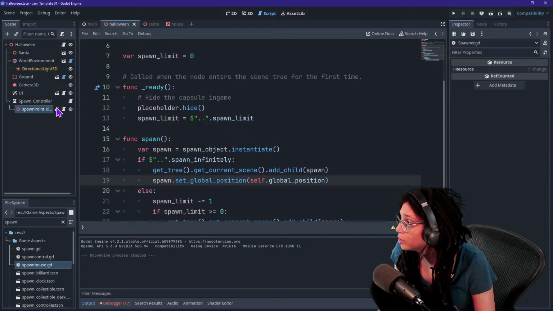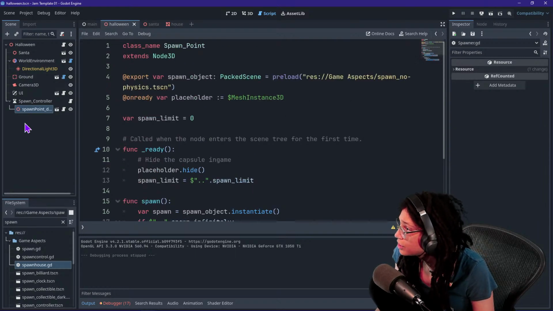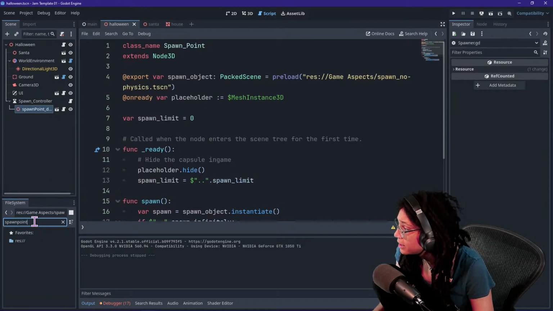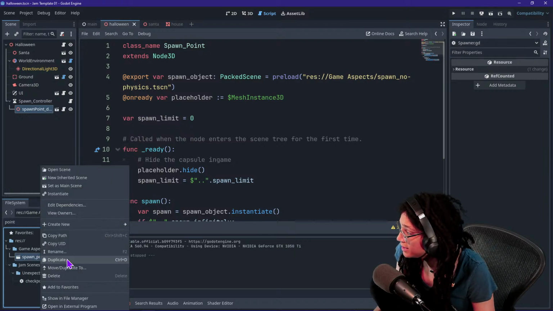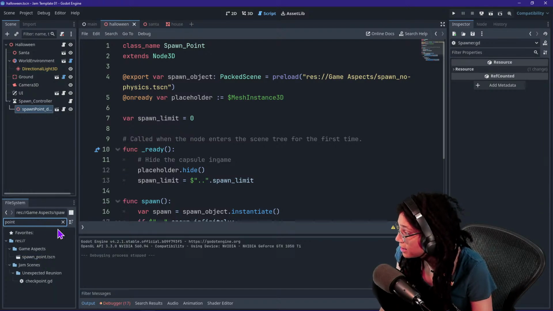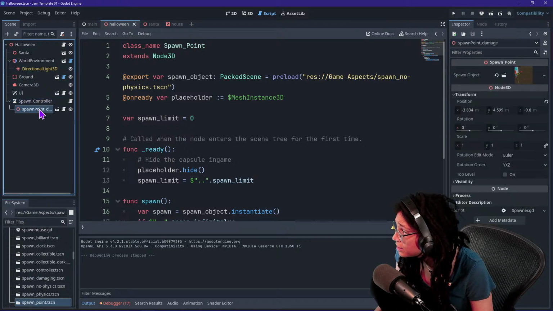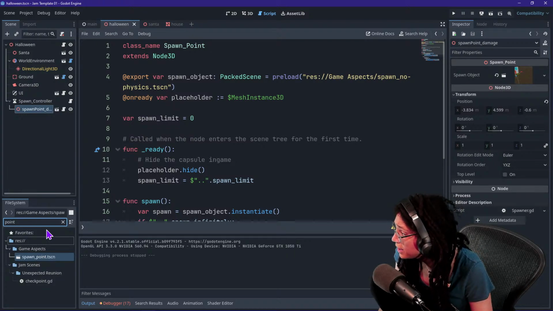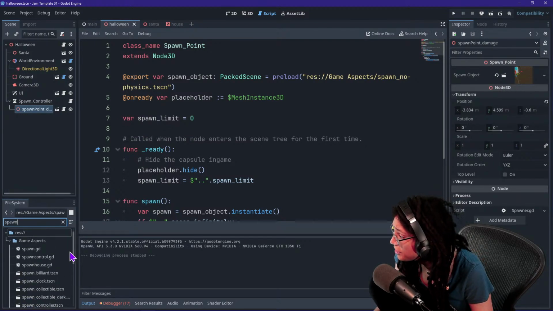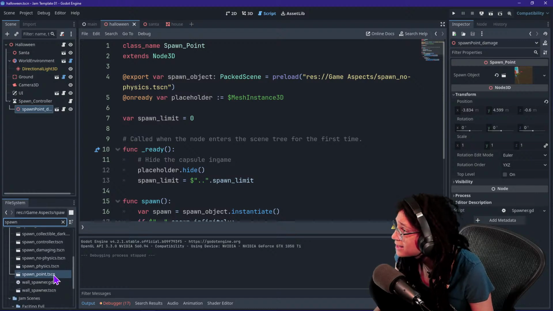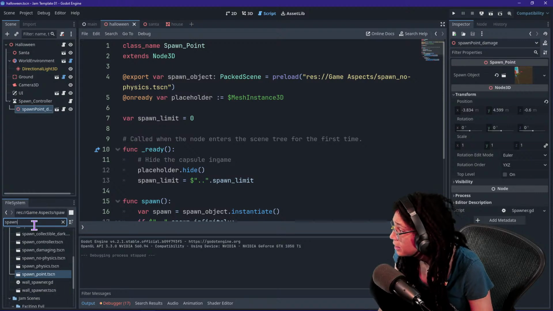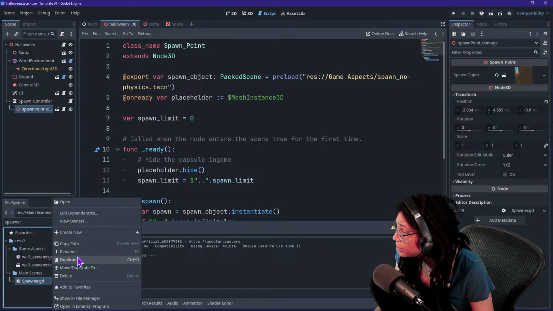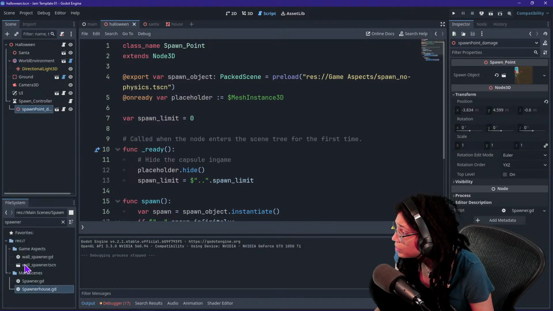Well, what you want is to get another spawn point script. Oh my god, that's what I should have done this whole time. This has just been me panicking for the last several minutes. What is the name of this script? Spawn point? Well, then where is it? I don't see anything in here called spawn point. It's a scene? What's the script called? Spawner. Oh, for crying out loud. Spawner. Duplicate. Spawner house. Cool, great.